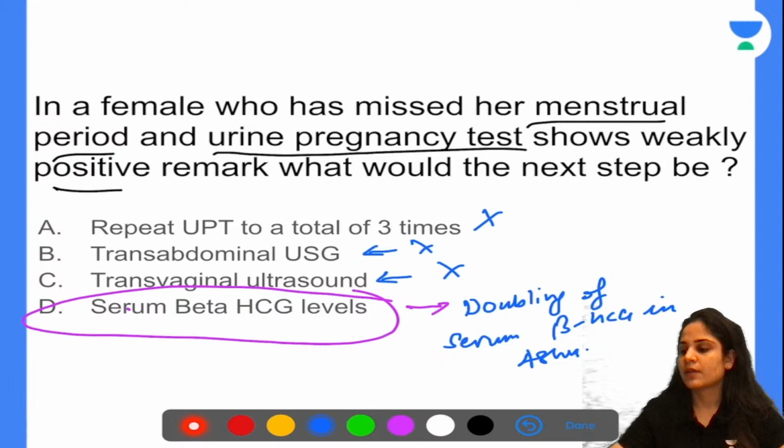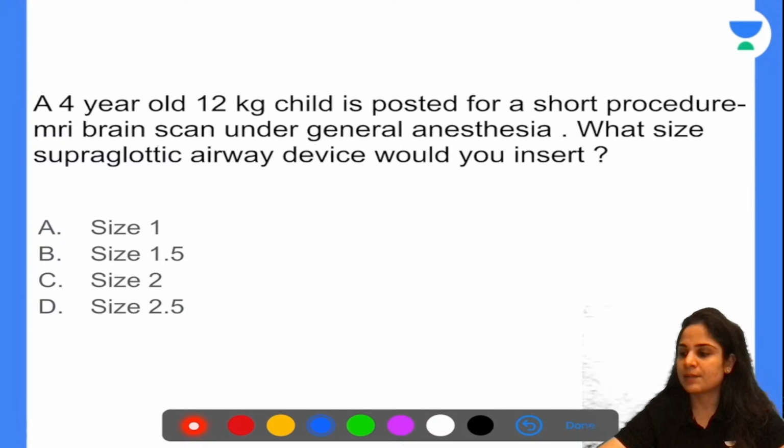Alright, next question for you guys. A 4-year-old 12 kg child is posted for a short procedure, MRI brain scan under general anesthesia. What size supraglottic airway device would you insert? Size 1, size 1.5, size 2 or size 2.5?